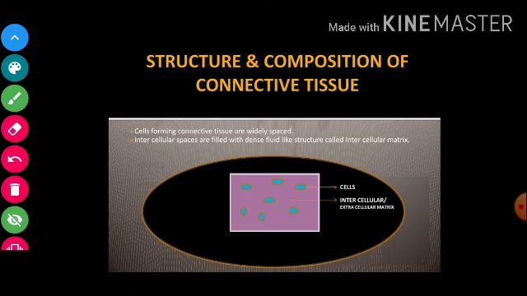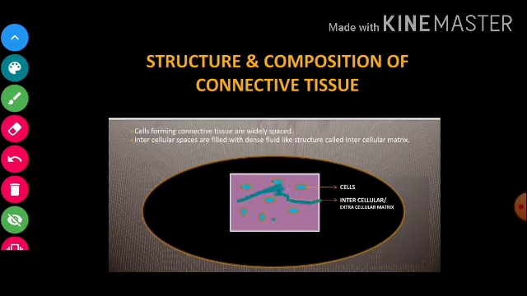So with this, let us have a look at the structure of connective tissue. This is how it looks. Now children, the cells shown in blue color are widely spaced. They are quite away from each other. The purple colored part you see is the intercellular matrix. That space is the intercellular space, and it is filled with a fluid.